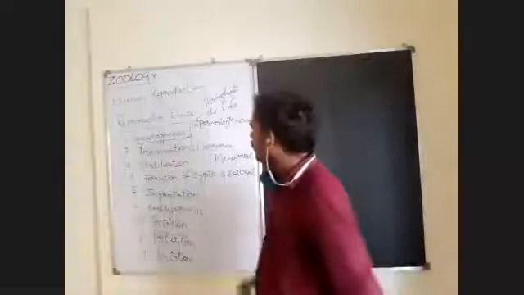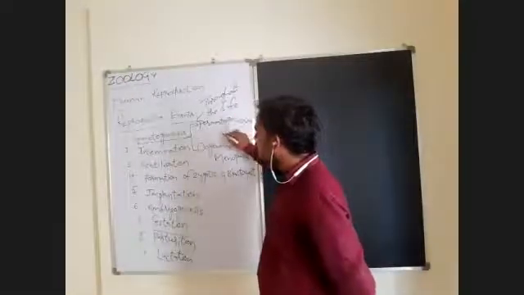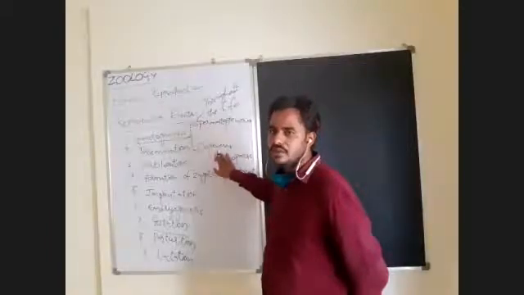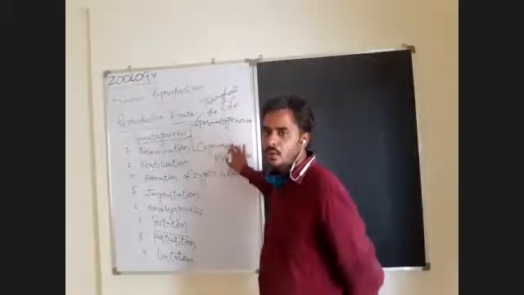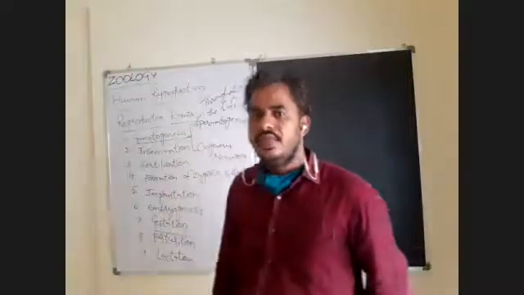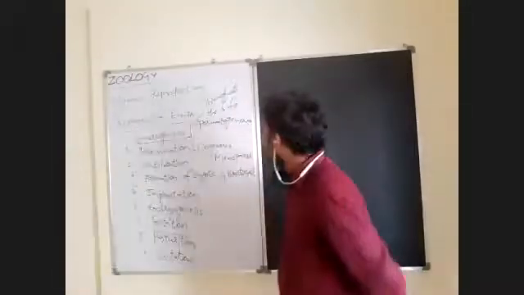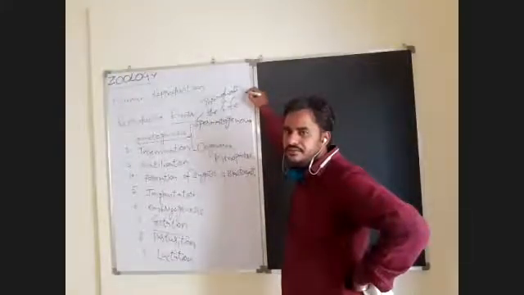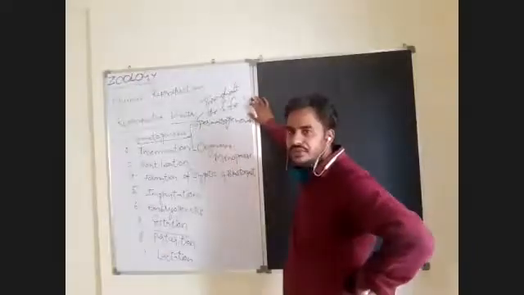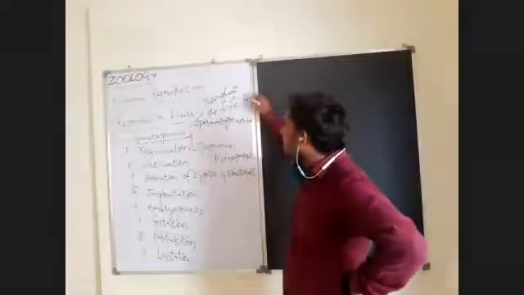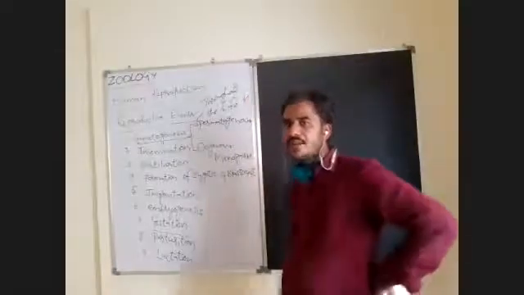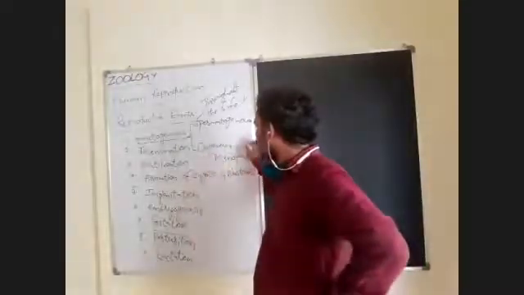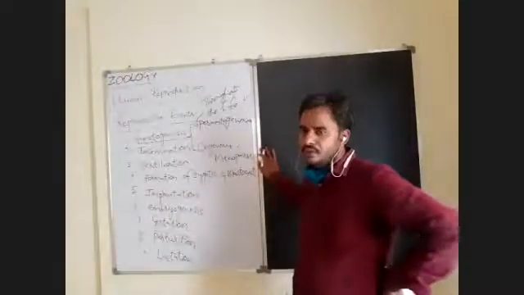And here, if you observe gametogenesis, the male gametogenesis is spermatogenesis, the female gametogenesis is oogenesis. In these two, what is the main difference? That we have to remember. Spermatogenesis in male takes place throughout life. From puberty to the ending of life, the male is able to produce gametes. The male can produce gametes throughout life, but the female cannot produce ova throughout life.